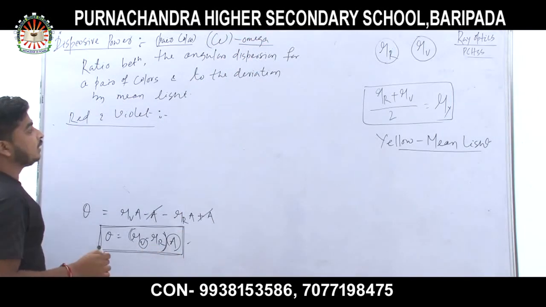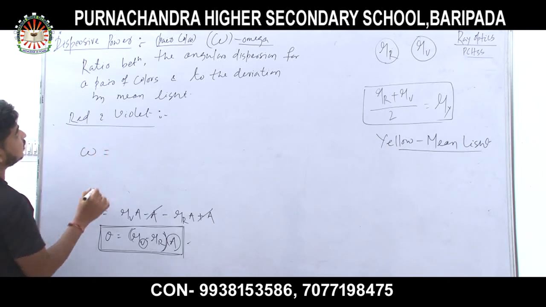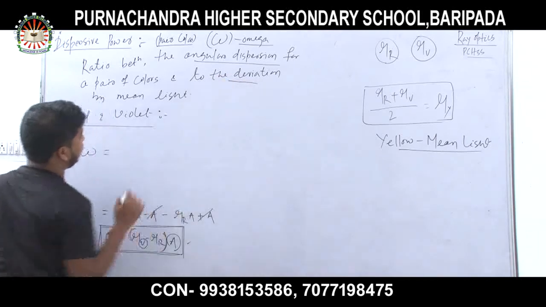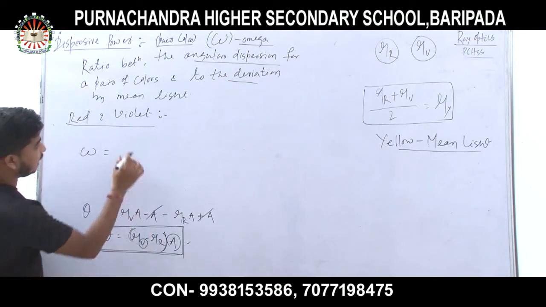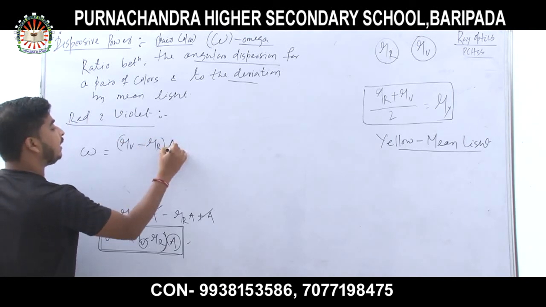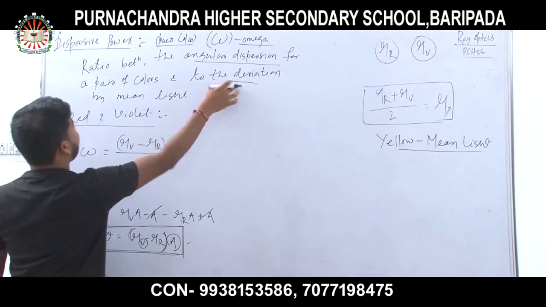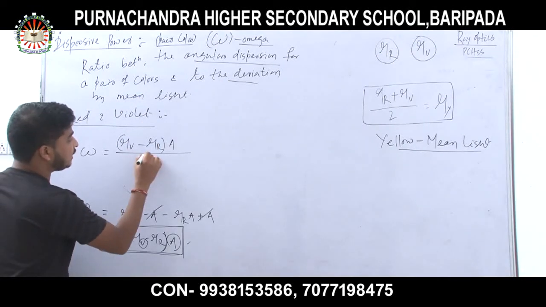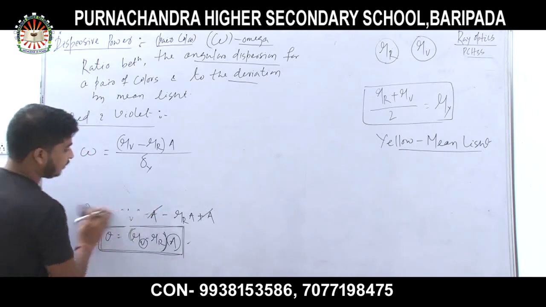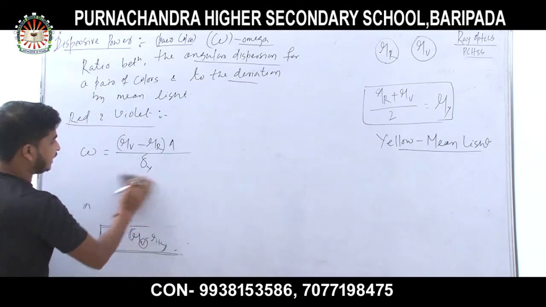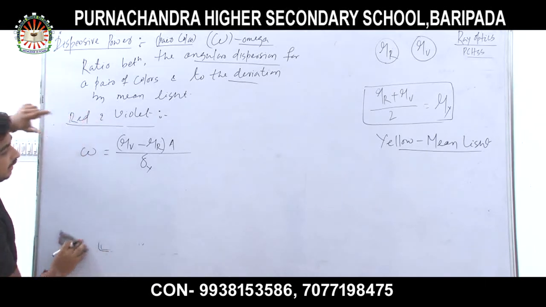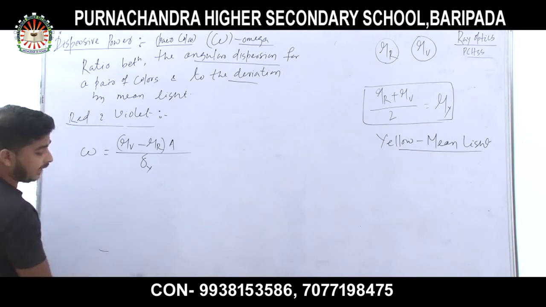Omega equals angular dispersion divided by the deviation by mean light. Angular dispersion for violet and red is (mu v minus mu r) times A, divided by the deviation by mean light, delta y. So this is the formula for dispersive power for red and violet.